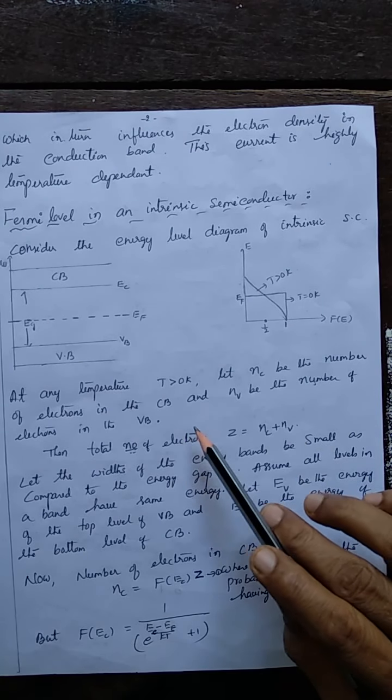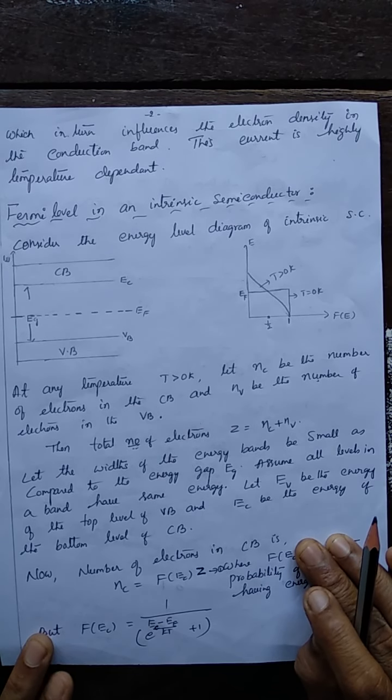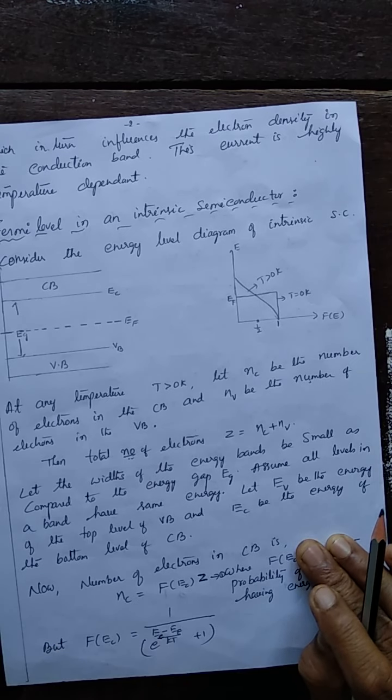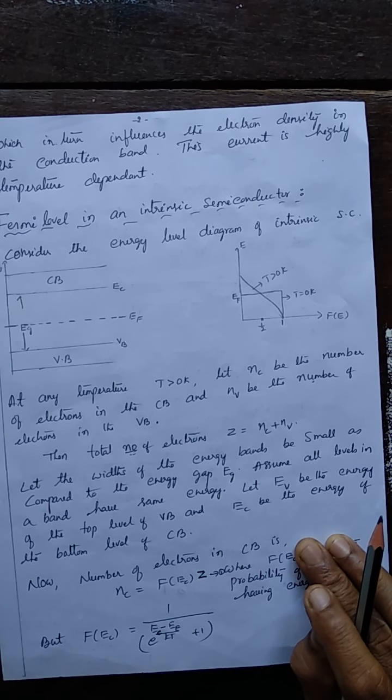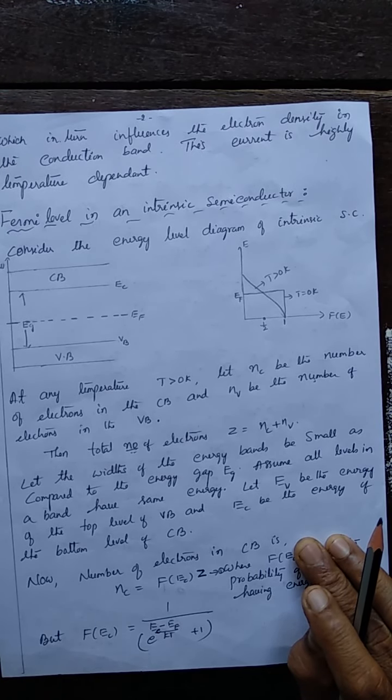At any temperature T greater than 0, let Nc be the number of electrons in the conduction band and Nv the number of electrons in the valence band. See what happens when the temperature is increased above 0 Kelvin? Electrons move from the valence band to the conduction band. So here free electrons are available for conduction in the conduction band.